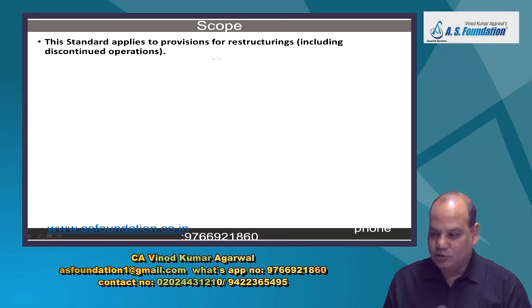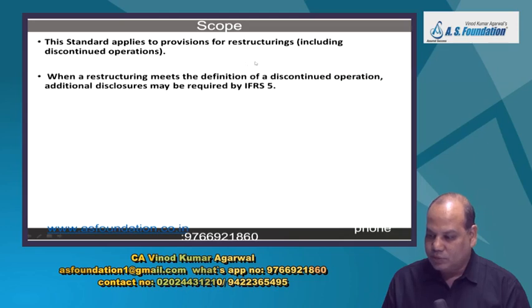This standard applies to provision for restructuring. That is a small part of this chapter. The company wants to reorganize its business and therefore may have to make some provision for expenses, including discontinued operation.